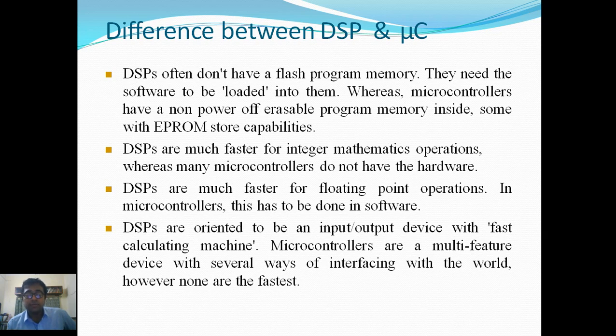It means different kinds of peripheral devices can be included, as you have seen in the microcontroller picture, that we have an input-output port. It means in case of a microcontroller, it's a multi-feature device. If we have a microcontroller, we can use different kinds of peripheral devices. It has interfacing capability, several ways of interfacing with the world. With the world means different kinds of peripheral devices.